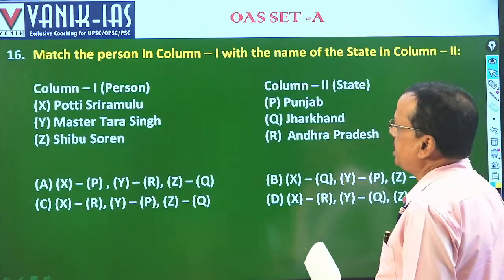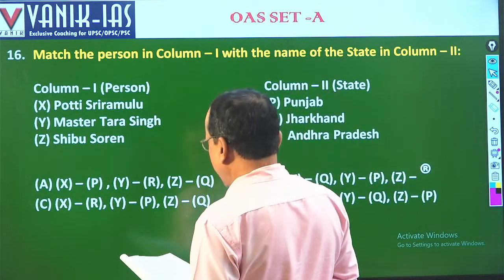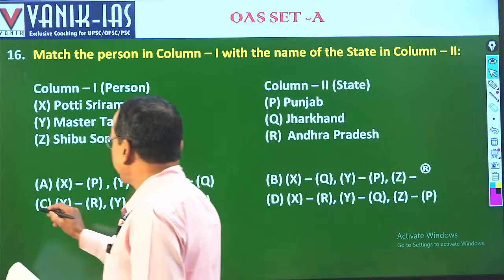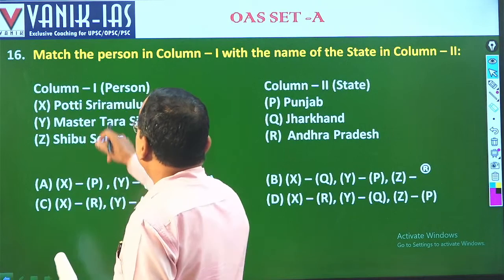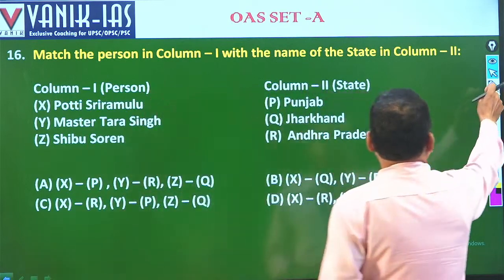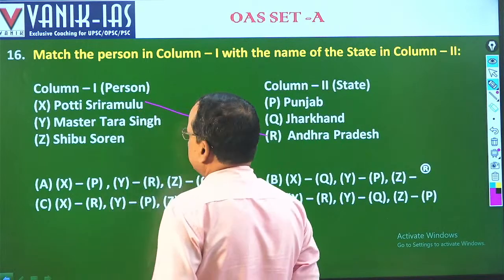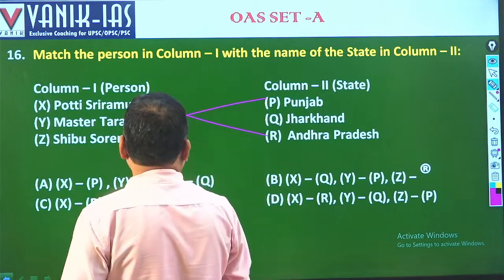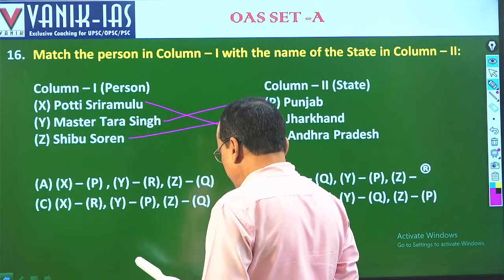Then 16 is a history question. Coming to question number 16, the option is C. Potti Sriramulu is from Andhra Pradesh, then Master Tara Singh from Punjab and Shibu Soren from Jharkhand. So coming to this, the answer will be C.